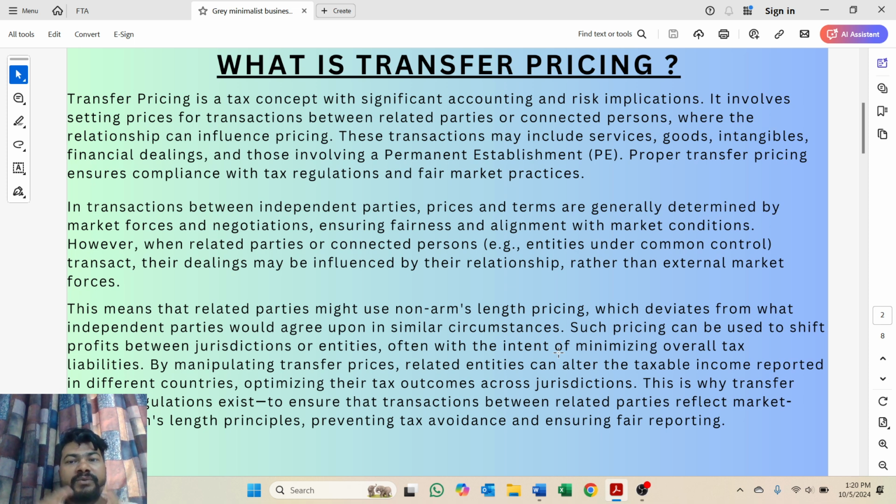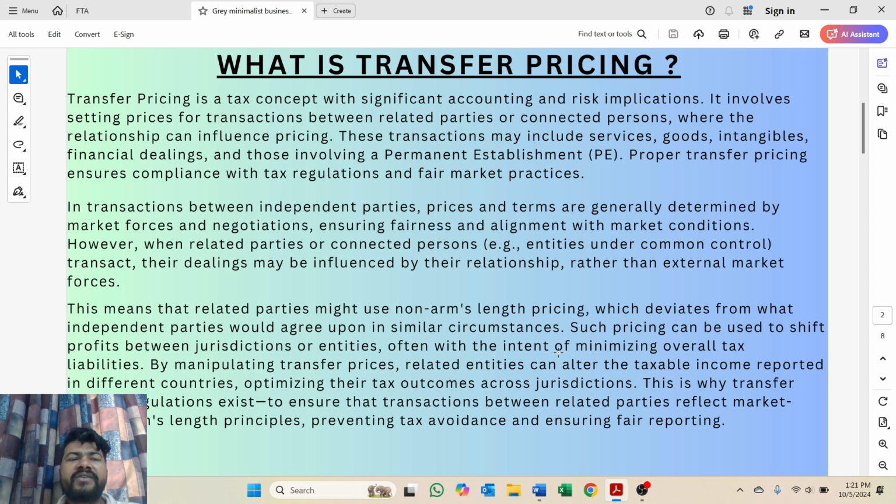Due to that, pricing can be used to shift profit from one jurisdiction to another, which will affect the overall tax liability of the group. This can also be done with the intention of minimizing overall tax liability. By using this manipulative transfer pricing, related parties can alter the taxable income reported in different jurisdictions and optimize their tax outcome across the jurisdictions.